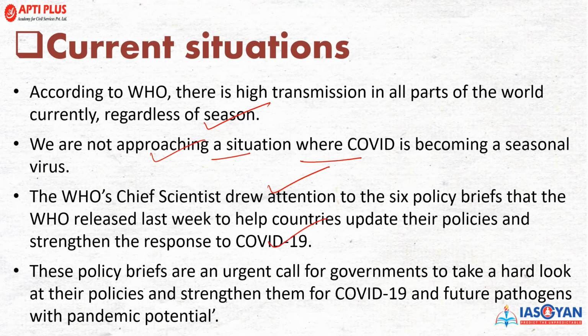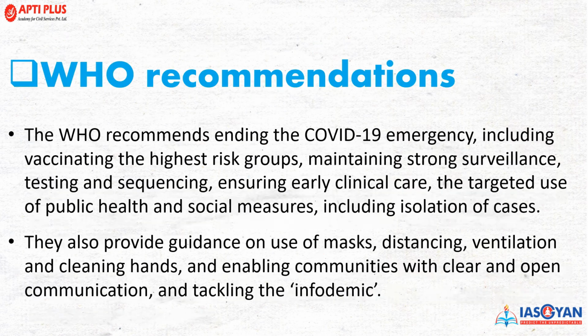The policy brief is an urgent call for the government to take a hard look at their policies and strengthen them for COVID-19 and future pathogens and the potential pandemic that India or any other part of the world can witness, right? So we need to be cautious on that part as well. India is already witnessing some viral diseases like monkeypox, and other diseases were reported, right? So especially when these kinds of viral expansions are happening, we need to take our cautions.